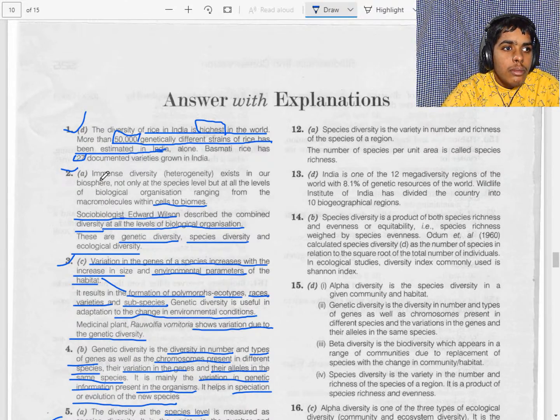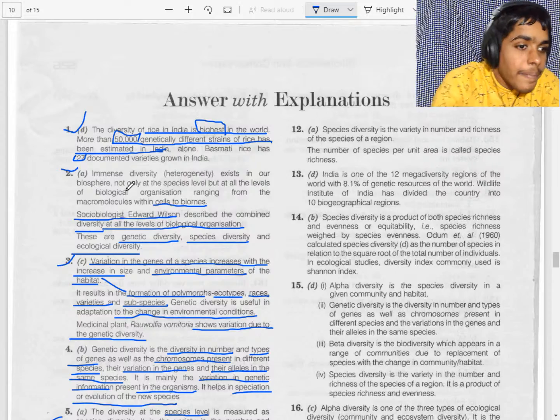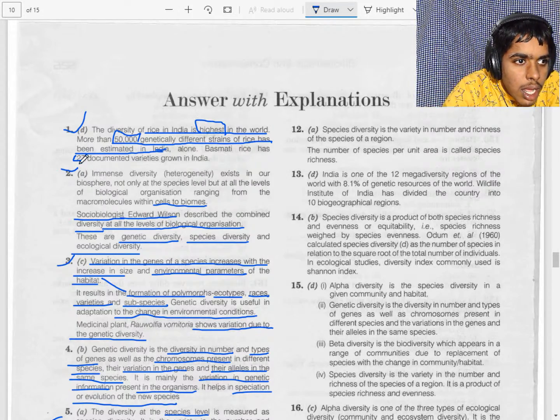Okay, diversity index. We will also read this after. These are the level 2 questions. The diversity indices commonly used in ecological studies are the Shannon index. This we will discuss in part 2. So remember now.